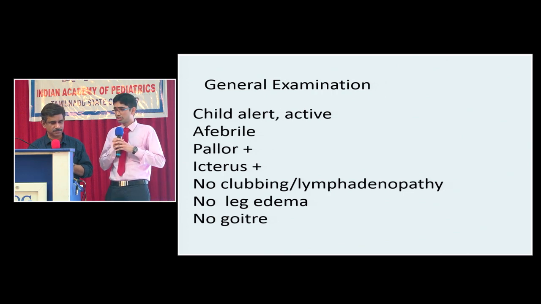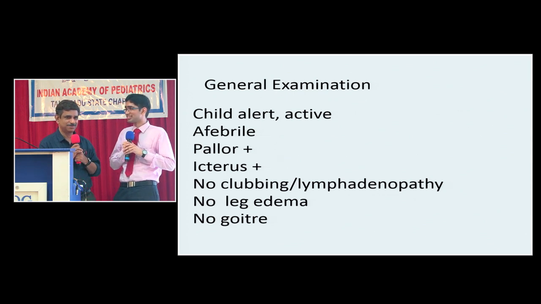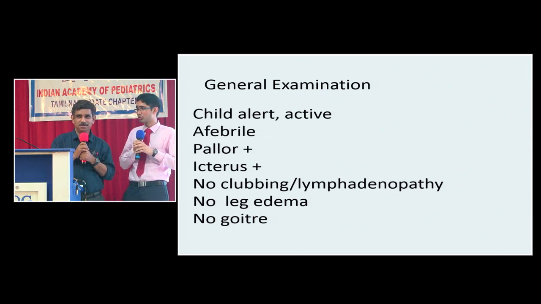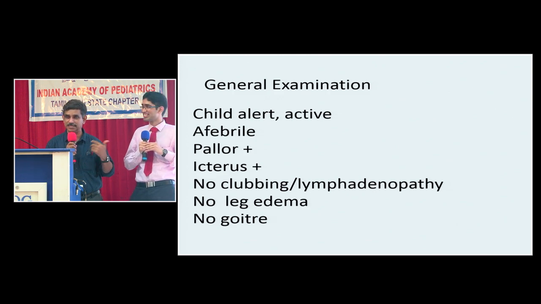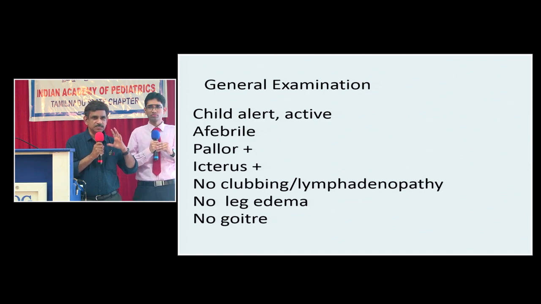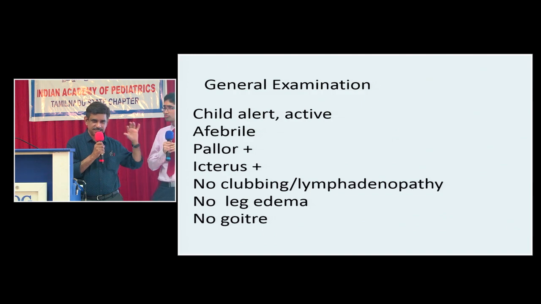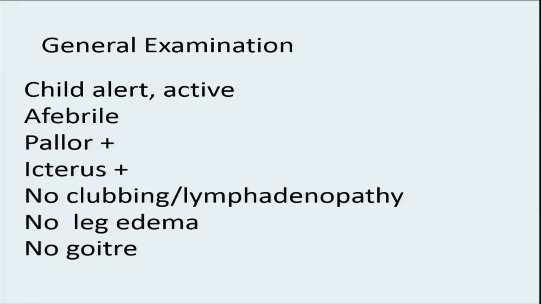On general examination, the child was alert, active, afebrile, pallor was present, icterus was present, there was no clubbing, no lymphadenopathy, no leg edema, no goiter. Why did you say goiter? Maybe he has thought of the remote possibility of Hashimoto's thyroiditis also. But if you examine the child, his face looks Cushingoid. He has got long eyelashes, bushy eyebrows which are meeting in the middle, that's called synophrys. He has got extensive hypertrichosis.